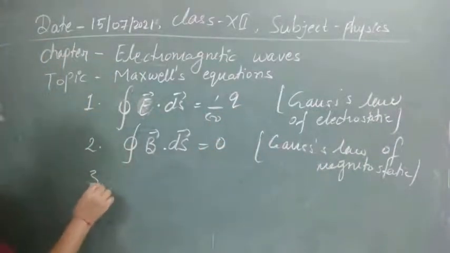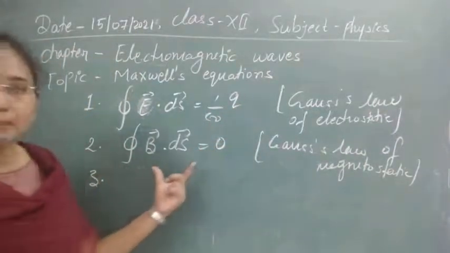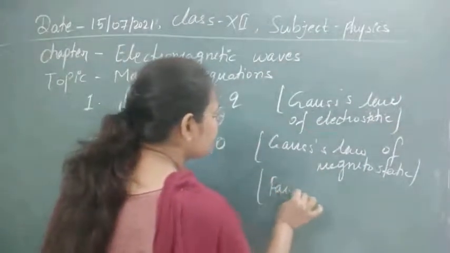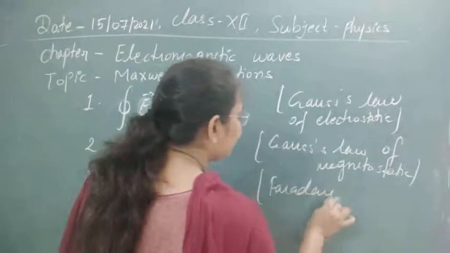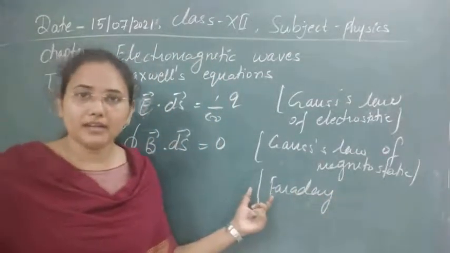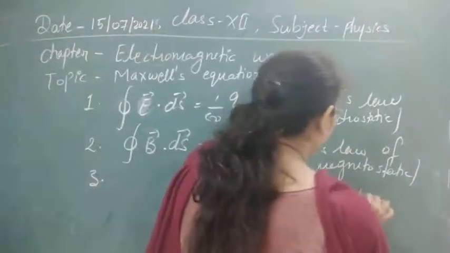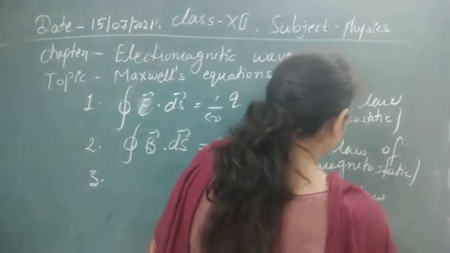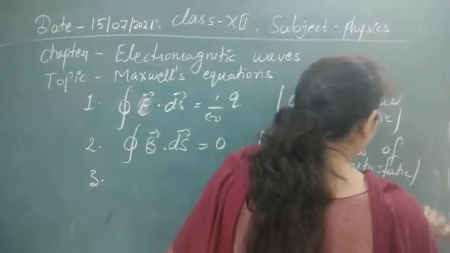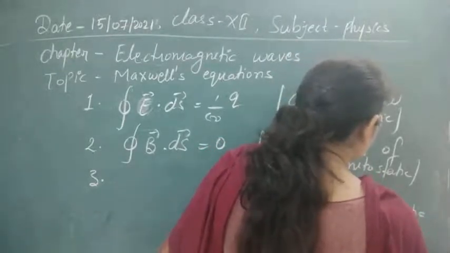Next, the third equation represents the magnetodynamic case. For magnetodynamics, we have understood electromagnetic induction, and electromagnetic induction depends on Faraday's law of electromagnetism. Electromagnetic induction, you can also say.